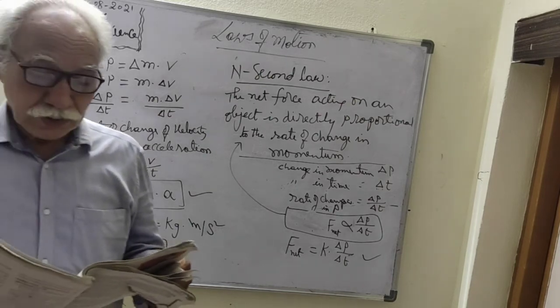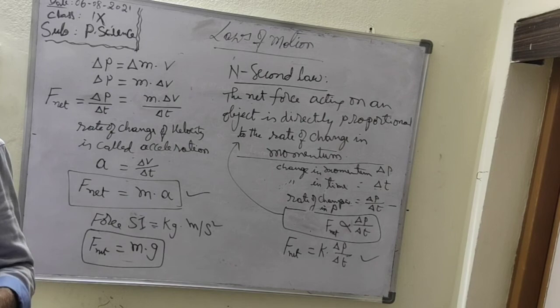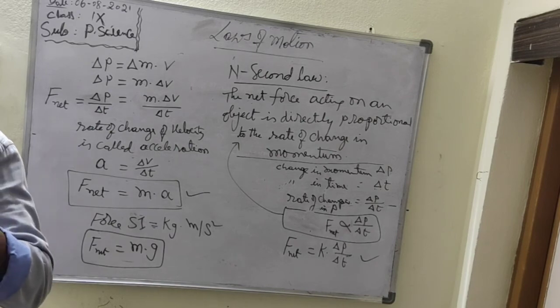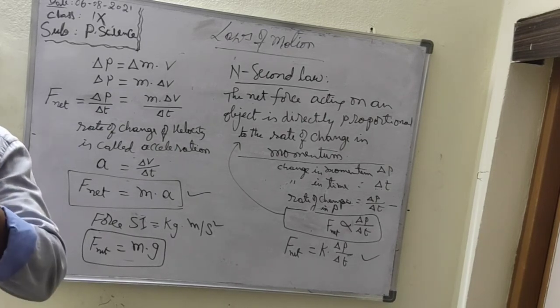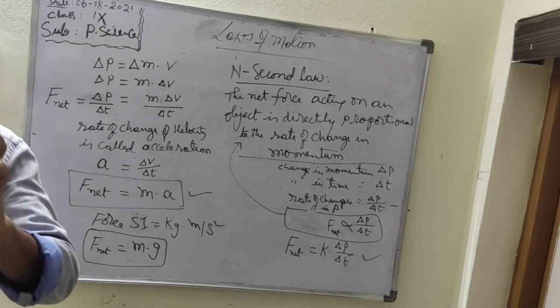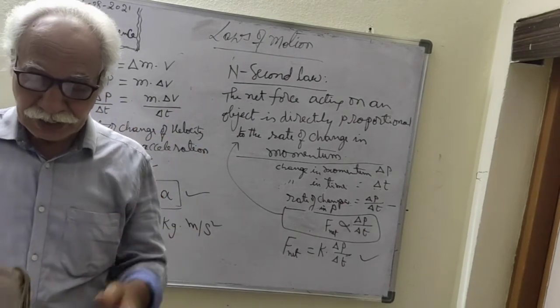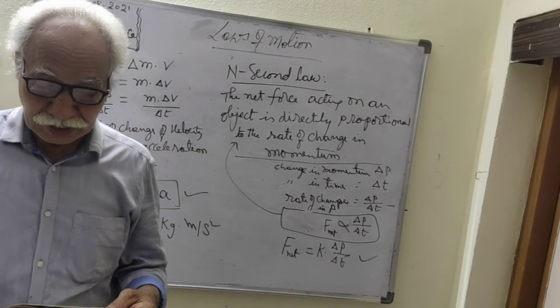Therefore, the net force is directly proportional to the change in momentum per unit time. Or you can say the rate of change of momentum is called net force. So that is the answer you can write.